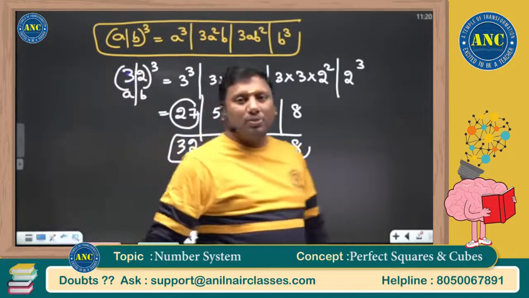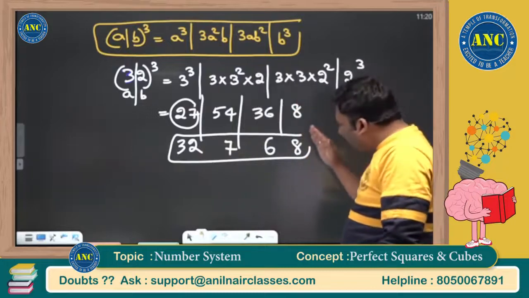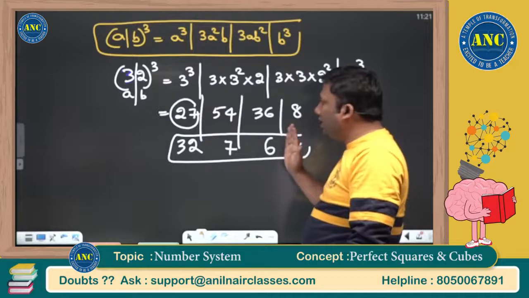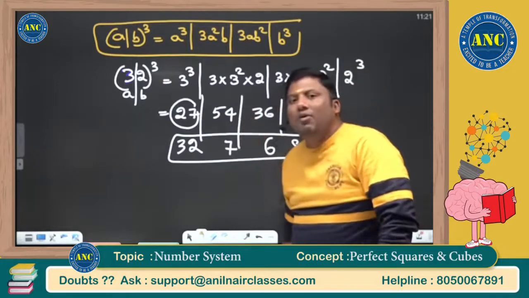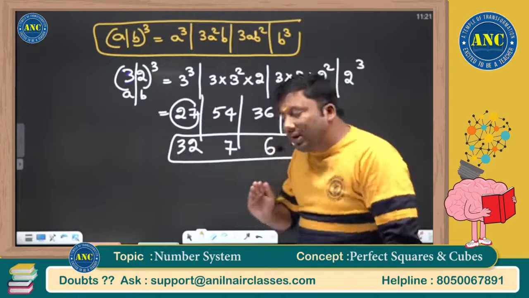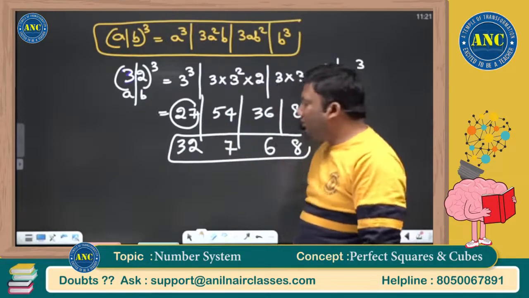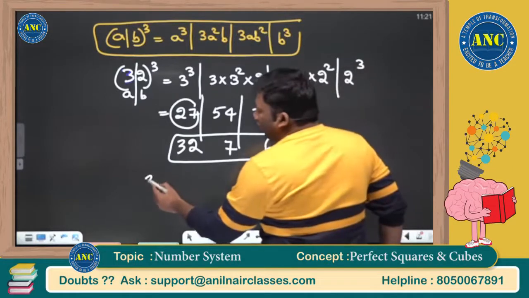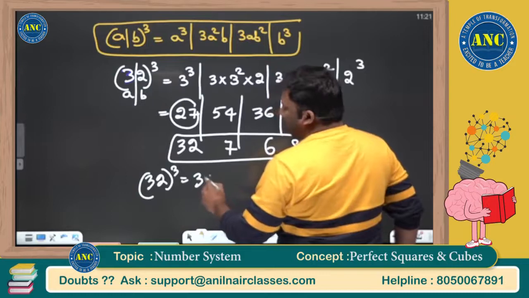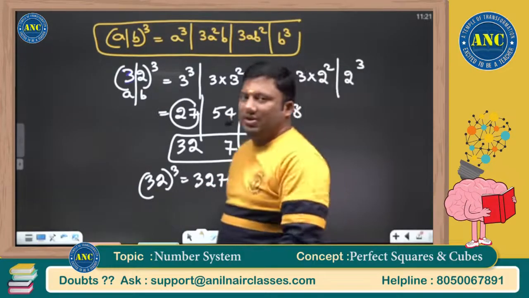Except the leftmost place, every place write down the unit digit. 8 write down as it is. 36, what is the unit digit? 6, write down as it is. 3 carried. What is 54 plus 3? 57. What is the unit digit in 57? 7. 5 carried. What is 27 plus 5? 32. 32 whole cube is nothing but 32768.